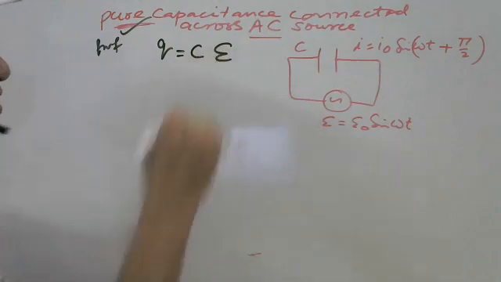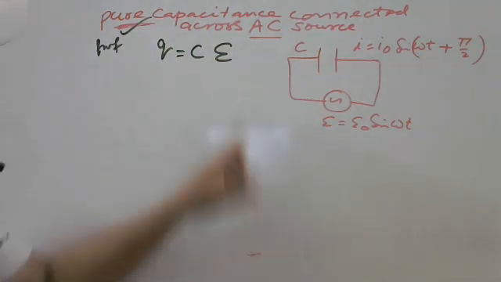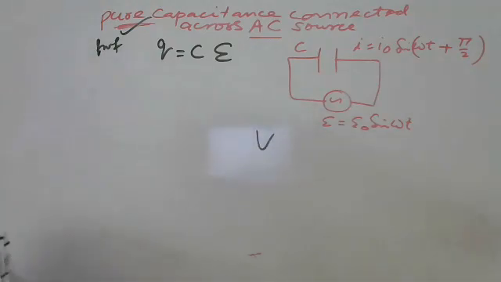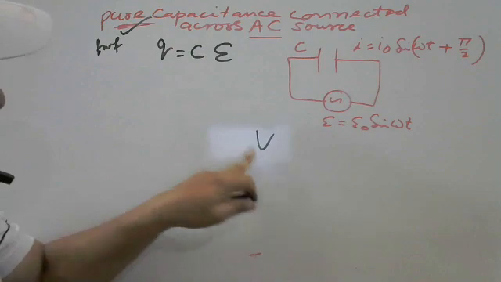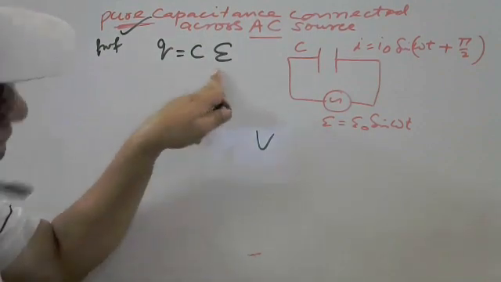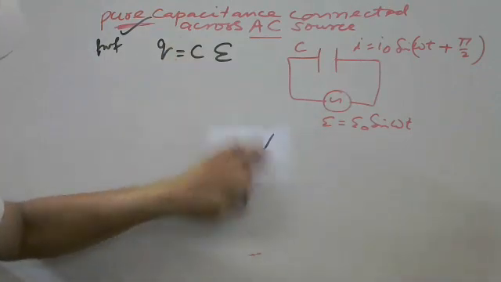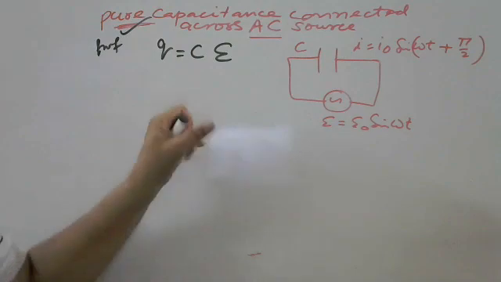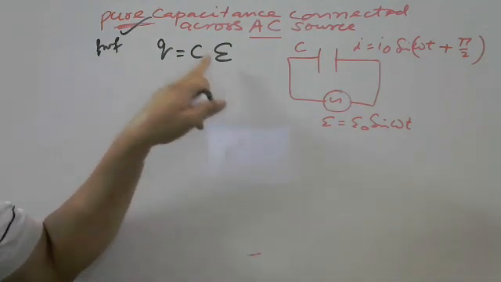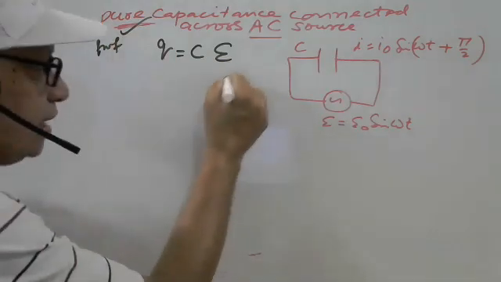I am writing E as the voltage. In case of AC and DC, normally we plot V, which is voltage. But here I am writing E for voltage in case of AC, just to differentiate between V and E. This is not exactly the capital E but written like this.